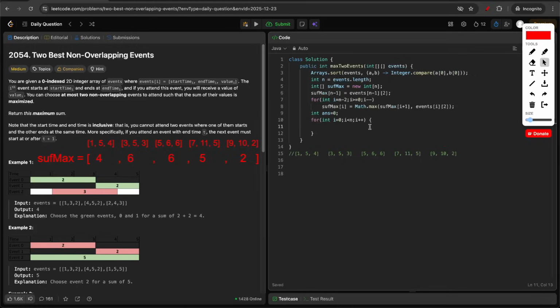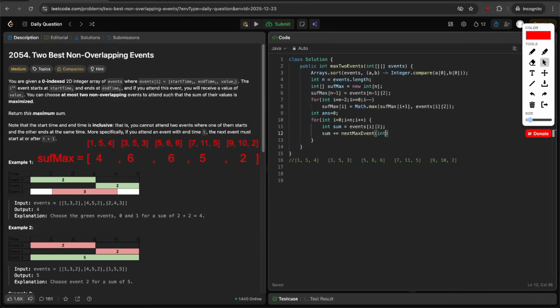Okay, so we start iterating on the events. First sum, we'll get it from the current event, events of i, 2. Now to get the second event, we'll do the binary search from index i plus 1 to the last of the array. So sum plus equal to max event.